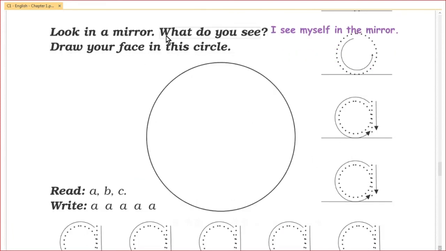Look in the mirror. What do you see? I see myself in the mirror. Draw your face in this circle. You kids, draw your face in this circle. And also trace these letters.